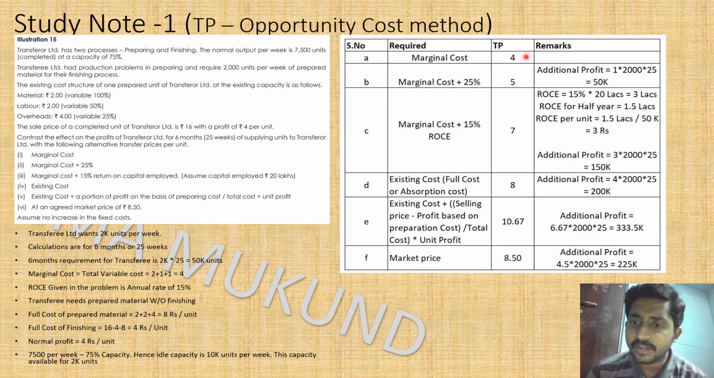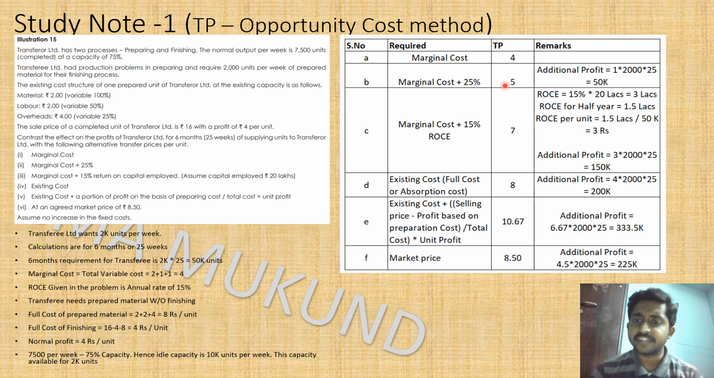Will you make any money? It is marginal cost and transfer price, so you are not going to make any profit for Transferor Limited. There is no incremental profit because of doing this sale to Transferee Limited. Next point is marginal cost plus 25%. Marginal cost is 4 rupee, plus 25% of 4 rupee is 1. So 4 plus 1 is 5 rupee.